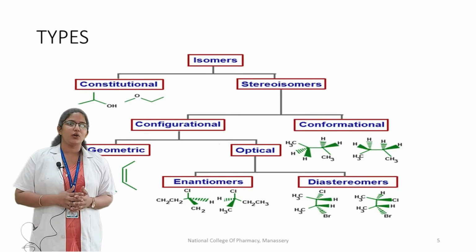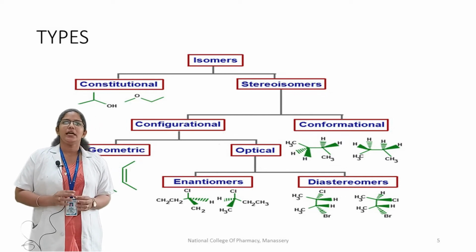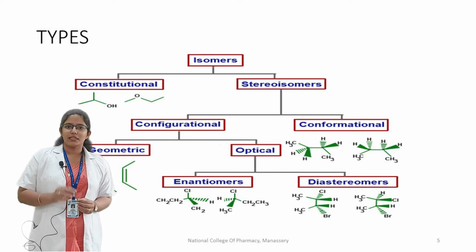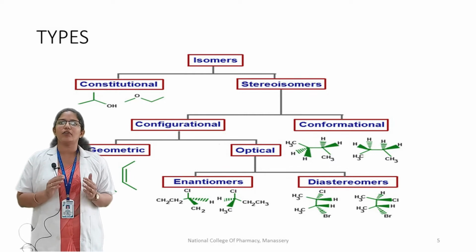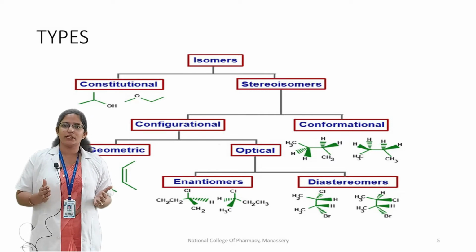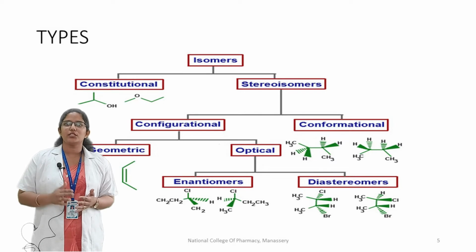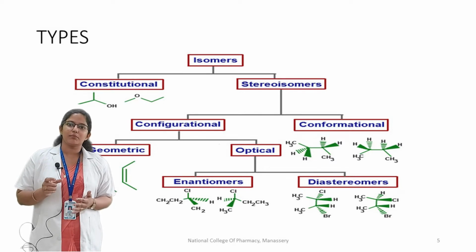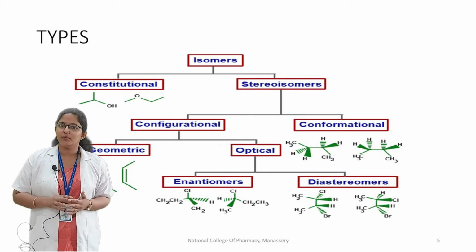Next, the second one is stereoisomerism. Stereoisomerism can again be classified into configurational isomerism and conformational isomerism. Configurational isomerism means the molecules cannot be interconverted at room temperature unless a covalent bond is broken. It is again classified into geometrical isomerism and optical isomerism. Optical isomerism is again classified into enantiomers and diastereomers, which we are going to discuss in later slides. Then there is conformational isomerism, which can be interconverted at room temperature without breaking any covalent bonds.